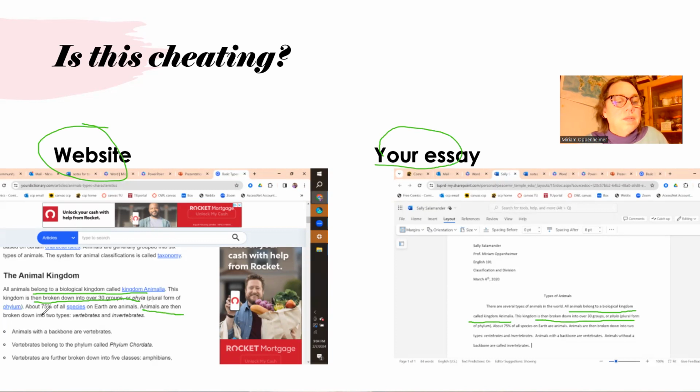Animals are broken down into two types, vertebrates and invertebrates. Invertebrates belong to the phylum called. Animals without a backbone are called invertebrates; animals with a backbone are called vertebrates. So is this cheating? What do you think?